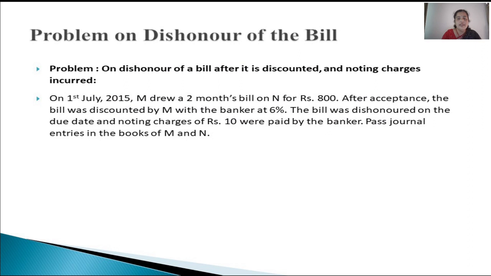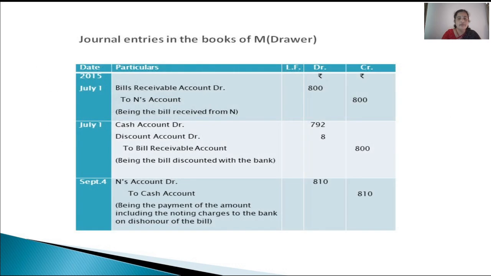You can observe in this sum, the bill was dishonored on the due date and noting charges of rupees 10 were paid. So, 800, look at the third journal entry, N's account is debited 810. Correct? So, that 800 is the value of the bill and 10 rupees is the amount of noting charges.